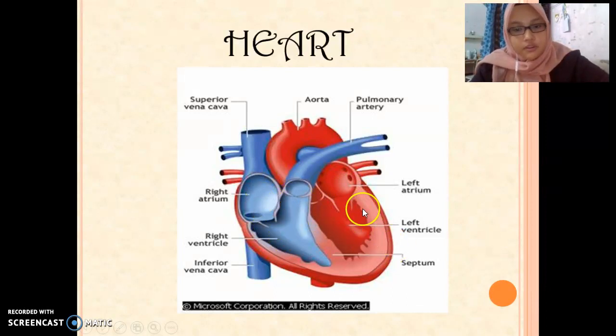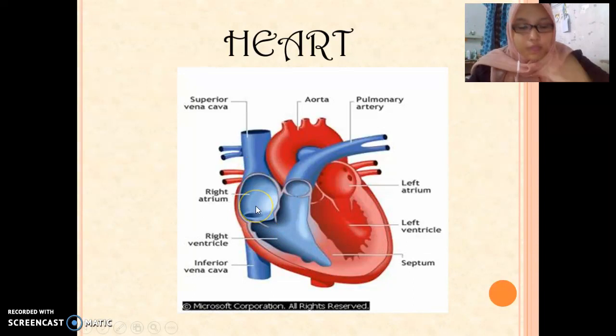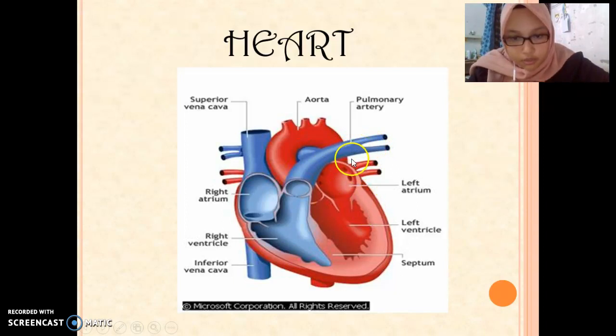The deoxygenated blood will enter through the superior vena cava and the inferior vena cava into the right atrium, then through to the right ventricle, and will be pumped out through the pulmonary artery to the lungs to get oxygen. It returns to the heart through the pulmonary vein into the left atrium, then goes to the left ventricle, and is pumped out through the aorta to all parts of the body.